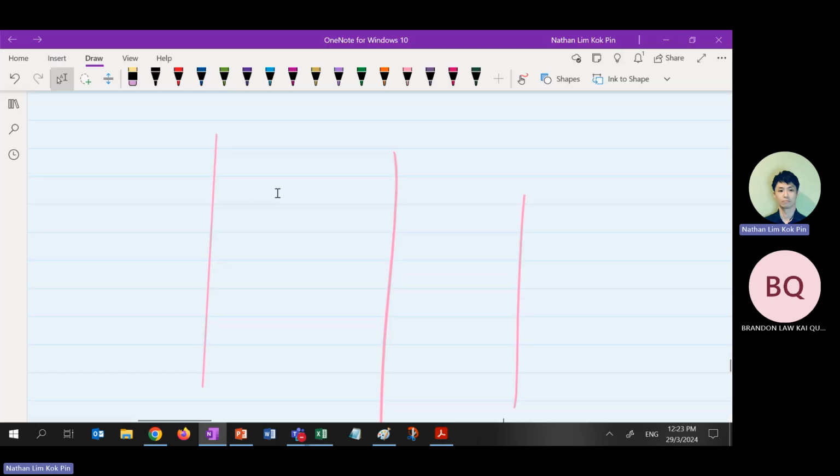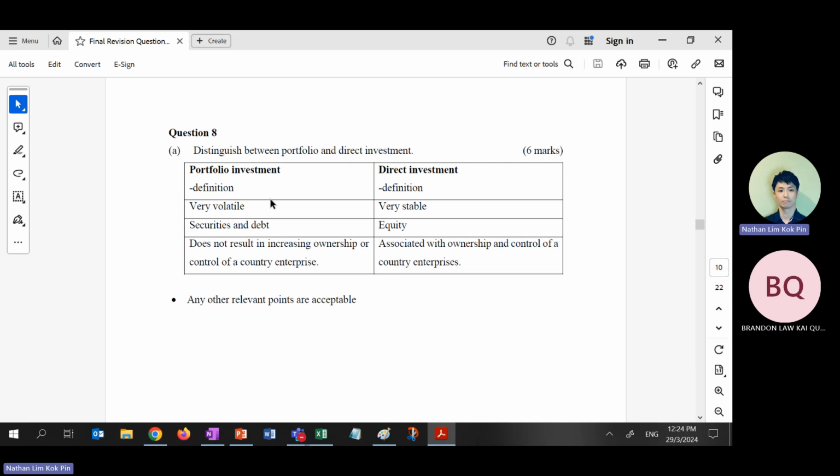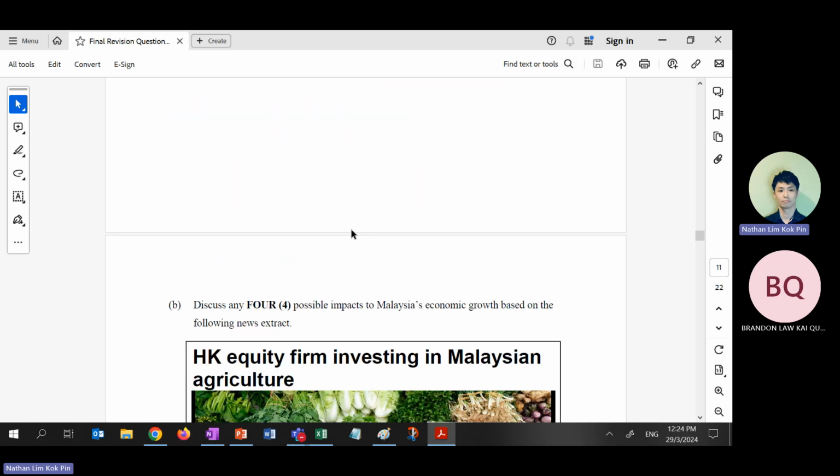He doesn't even want to draw the horizontal lines because he said we use the full scale. Oh my god. Half only. If you do it in table form for an essay, half only. Maximum half. Okay? So if you are lazy enough, please do this. The answer is like that, but when you write, you have to write in essay form.